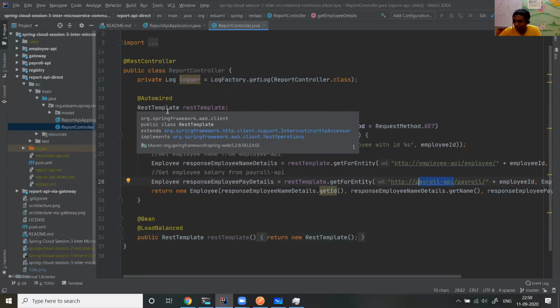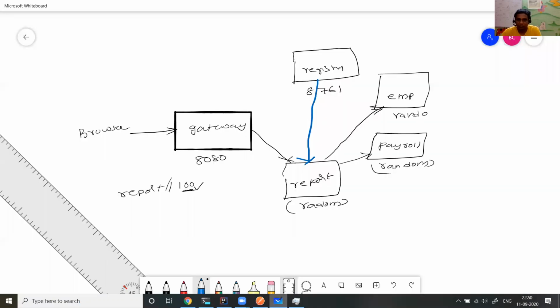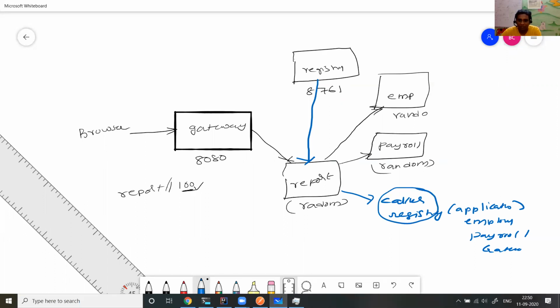So if you understand, the report API calls the registry and gets application names. The application names are like employee, payroll, and gateway is also one of the applications, one of the microservices. The report API gets that from the registry, so it knows where the employee and payroll APIs are. And the REST template has the application name, so it is going to resolve that. This is the one thing you need to understand. If you understand this, this is very trivial.